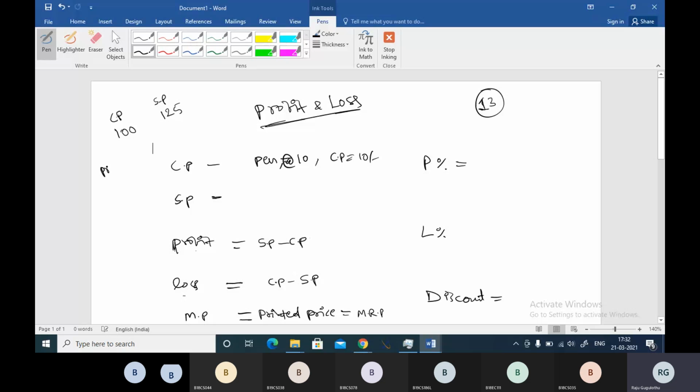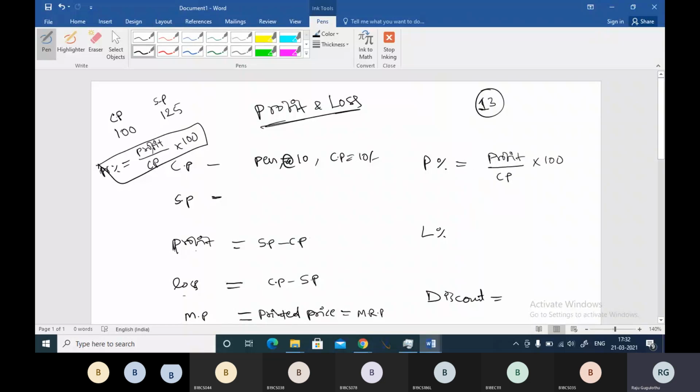If I ask you the profit percentage, what will it be? In order to find profit percentage, first you will have to calculate profit. So profit divided by cost price into 100 will give you profit percentage, boss. This thing you will have to remember.